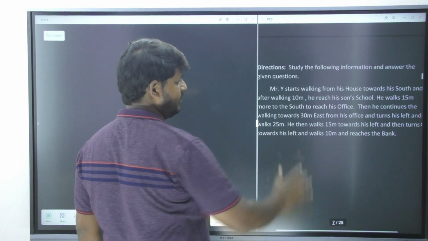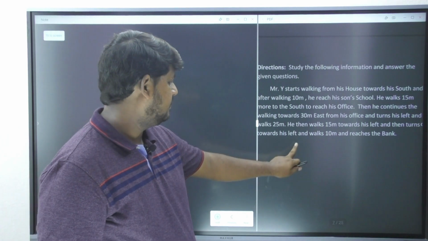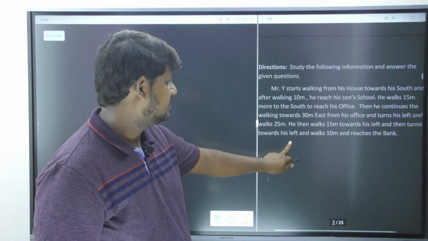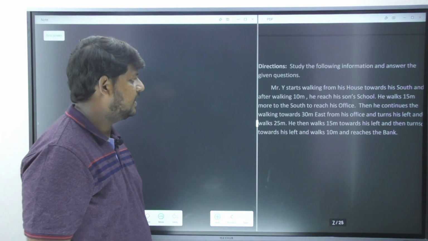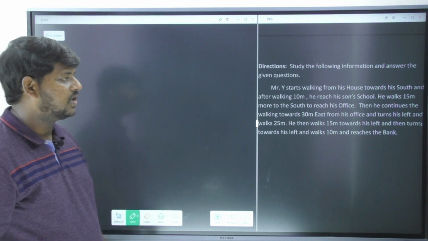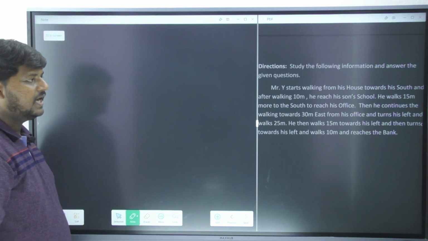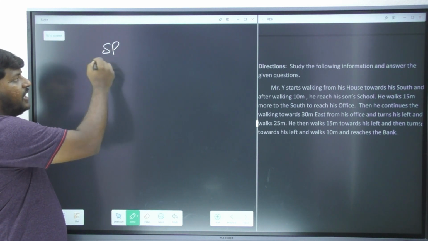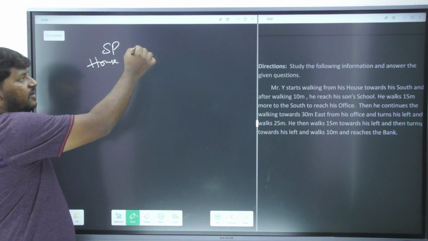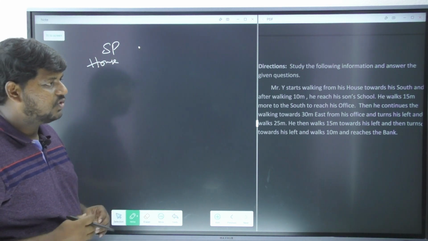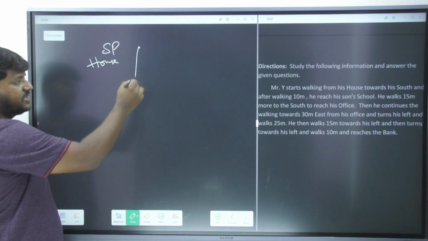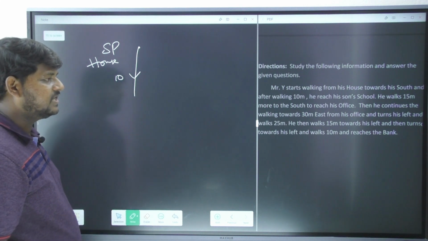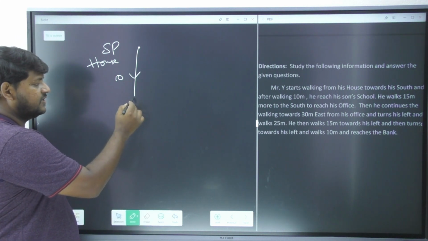Okay, now allow me to resize it. I hope you can observe it clearly. Right, next, Mr. Y starts walking from his house towards south. So now this is the starting point, and this is the house of Mr. Y. From here he is going towards south for 10 kilometers or meters to reach his son's school. So this is the school of his son.